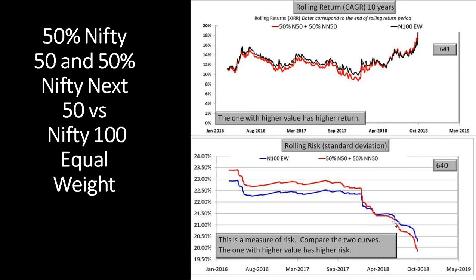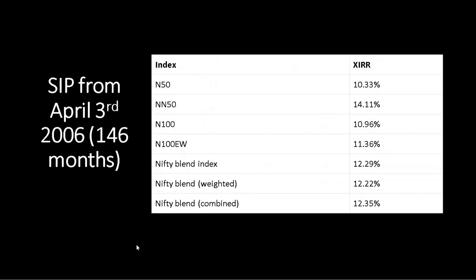And I think one can safely use Nifty 50 and Nifty Next 50 as a proxy for Nifty 100 equal weight. So instead of using one index fund, Nifty 100 equal weight, you can choose two funds, one Nifty 50 and one Nifty Next 50. You can choose them from different fund houses if you are comfortable with that, and that way you are going to diversify the risk. And you can also change the exposure to Nifty 50 tactically. That's quite possible.